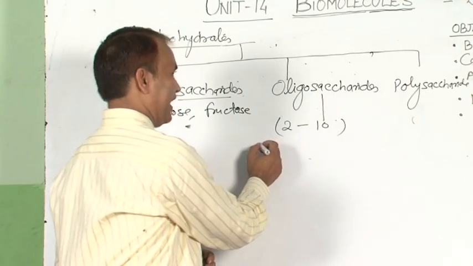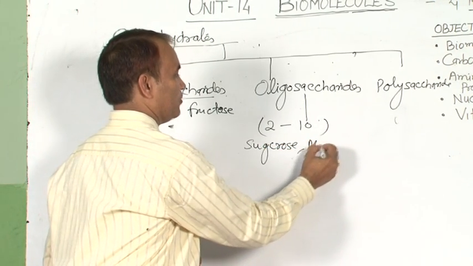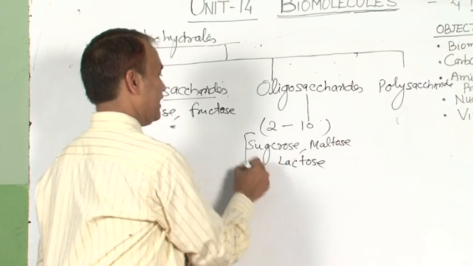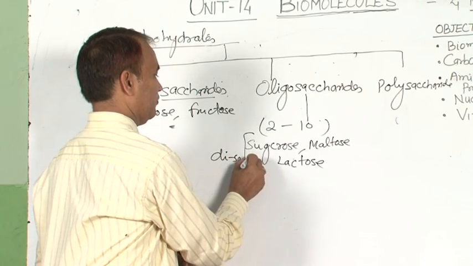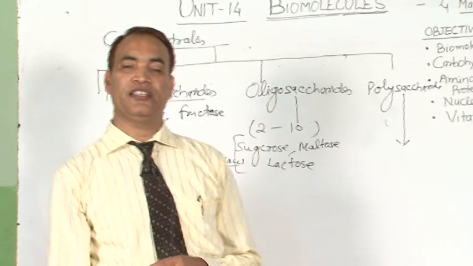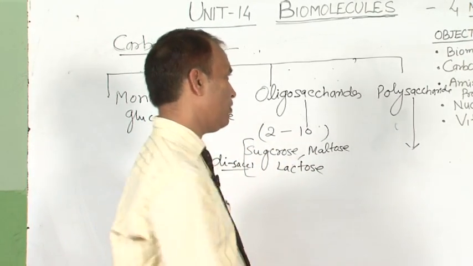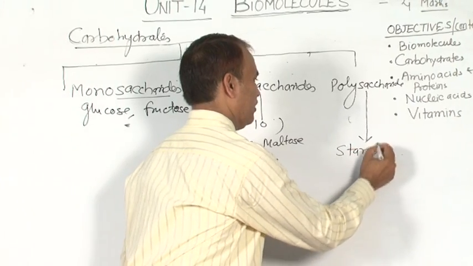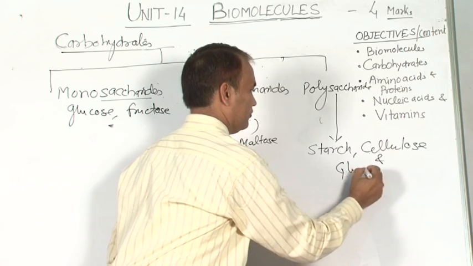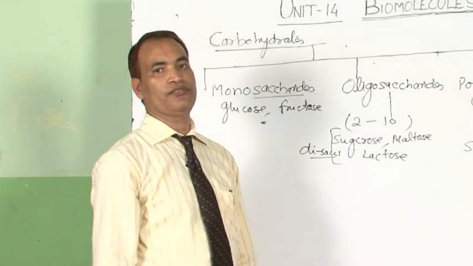Examples of disaccharides are sucrose, maltose and lactose. Polysaccharides are the carbohydrates which on hydrolysis yield a large number of monosaccharides, more than 10. Examples of polysaccharides are starch, cellulose and glycogen. So this is the classification based on hydrolysis.